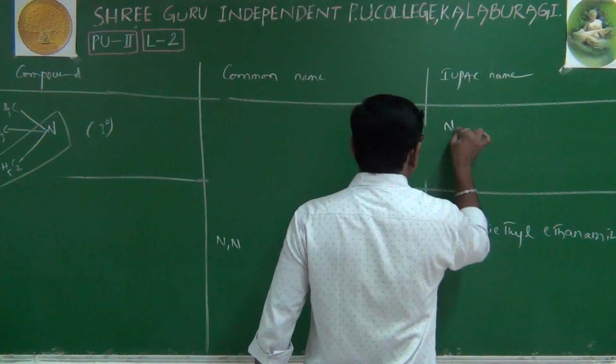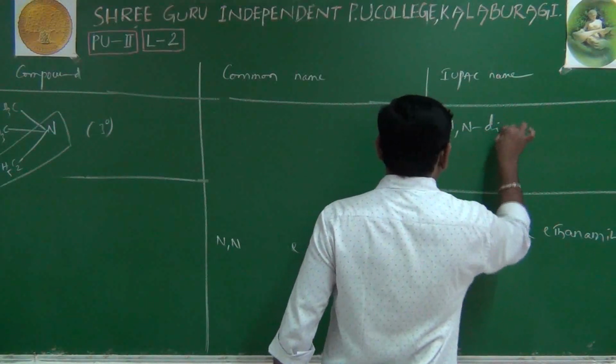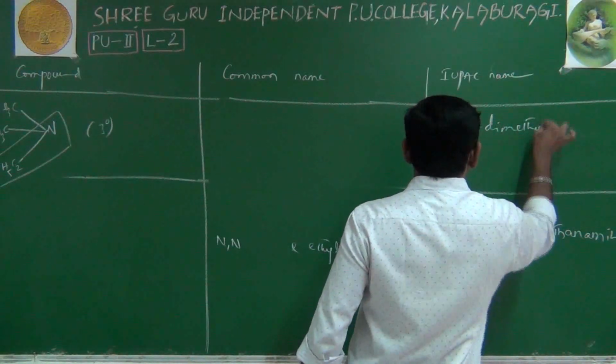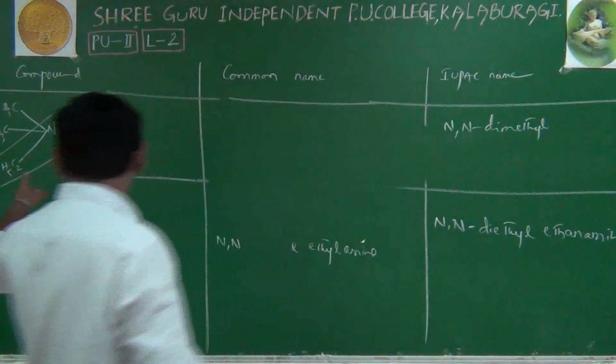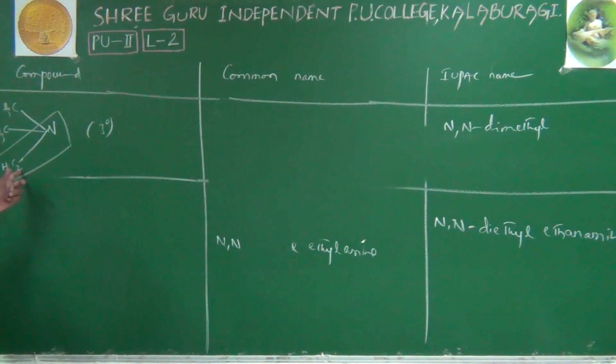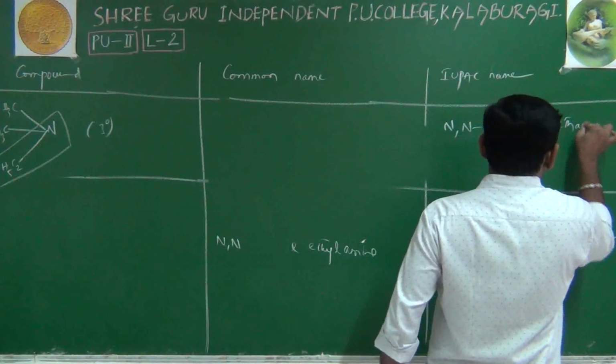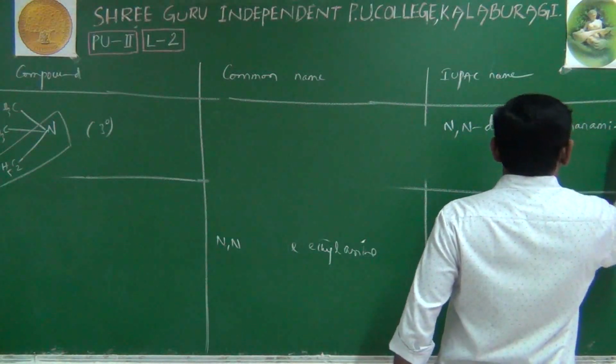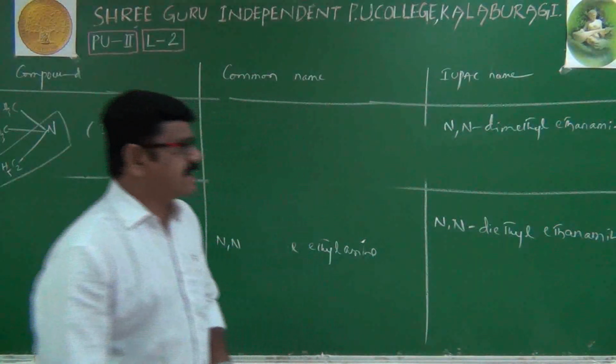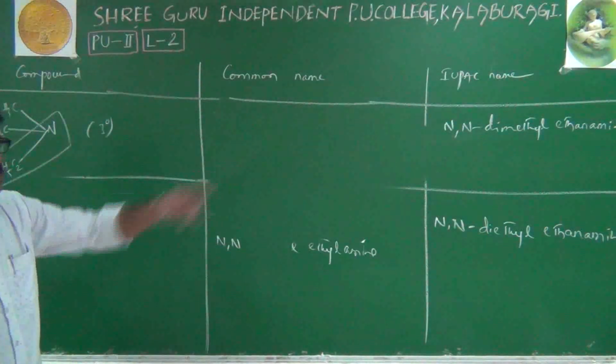Therefore, its IUPAC name is like this. Both are methyl groups only. Therefore, N,N-dimethyl, and its parent chain is a two-carbon chain, that is ethanamine. N,N-dimethylethanamine is its IUPAC name.